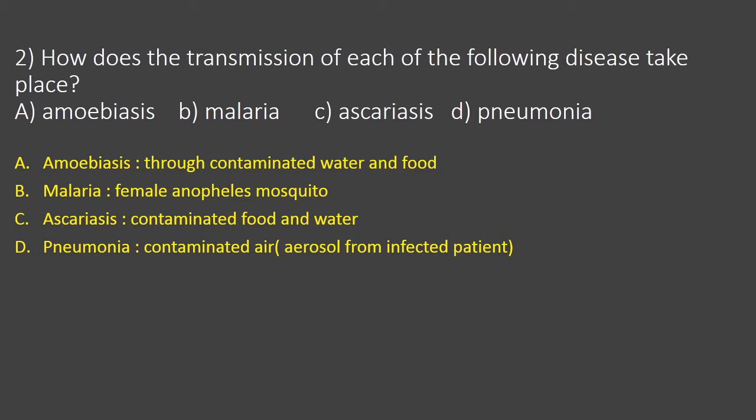So how does it spread? The pathogen spreads through contaminated air. That means the aerosol present in the air carries this disease. The aerosol consists of the pathogen. If a healthy individual inhales the same air, he will also get the same disease.